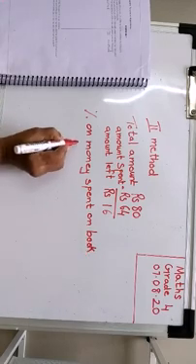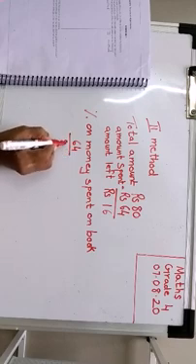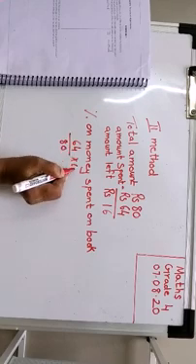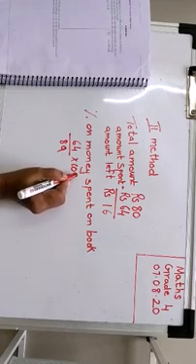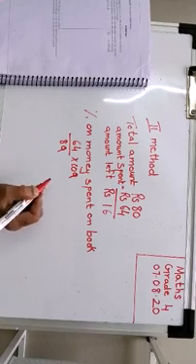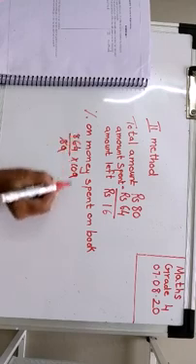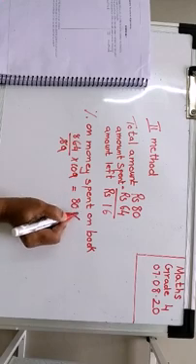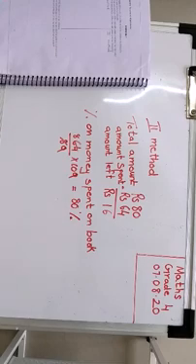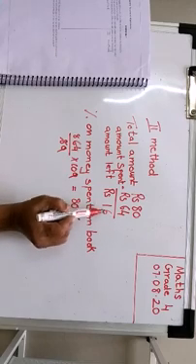So how much was that children? 64 upon 80 into 100. Right? So this goes and then 8 8s are, we said is 64. So your answer here is 80%.